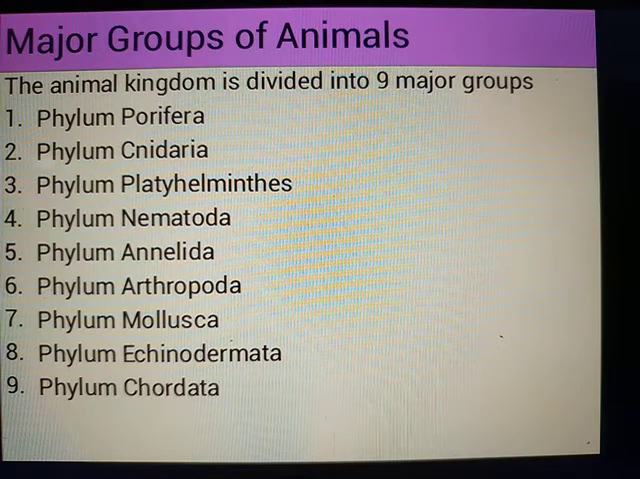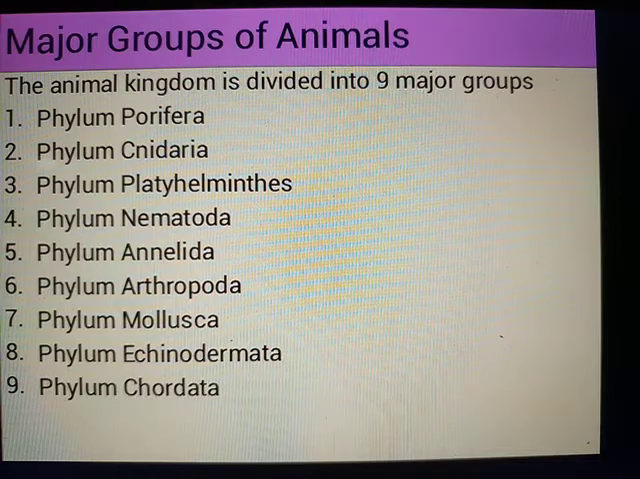Now here we find that these 9 major groups are: first, phylum Porifera; second, phylum Cnidaria; third, phylum Platyhelminthes; fourth, phylum Nematoda; fifth, phylum Annelida; sixth, phylum Arthropoda; seventh, phylum Mollusca; eighth, phylum Echinodermata; and the last one, ninth, phylum Chordata. These 9 phyla have their own characteristics.